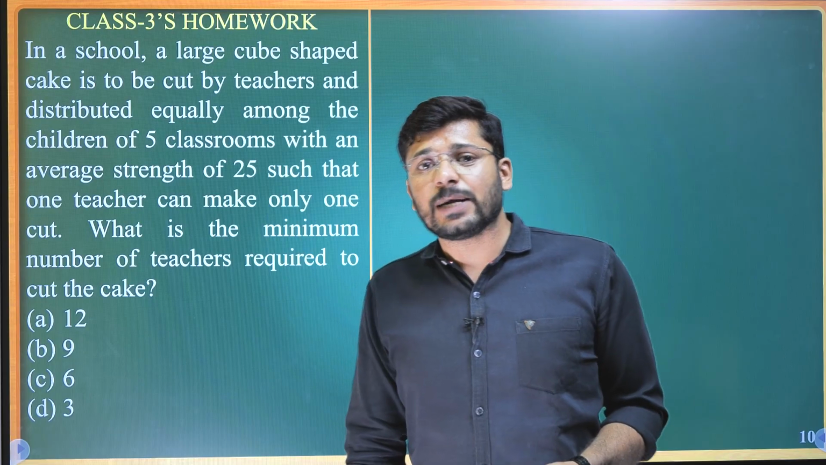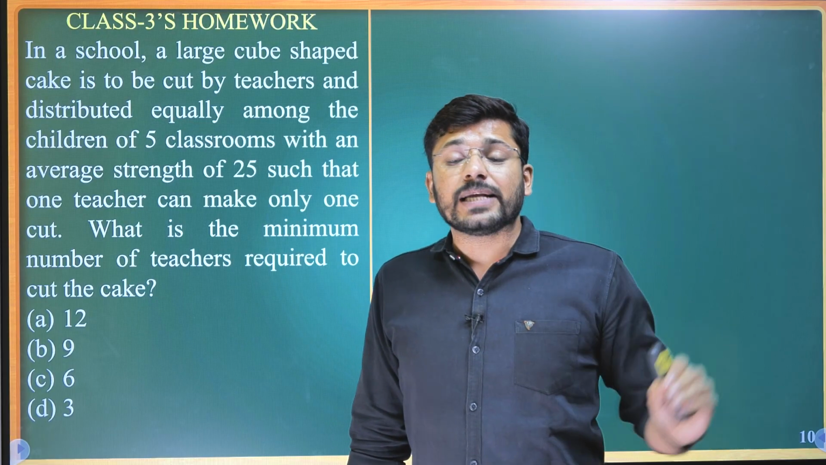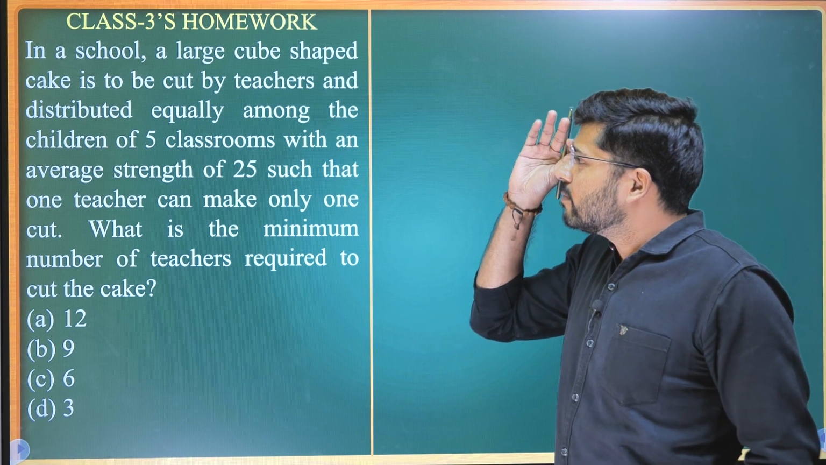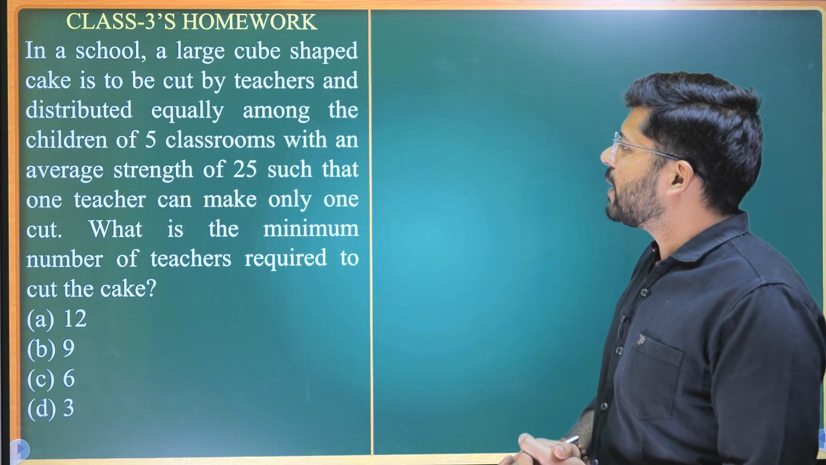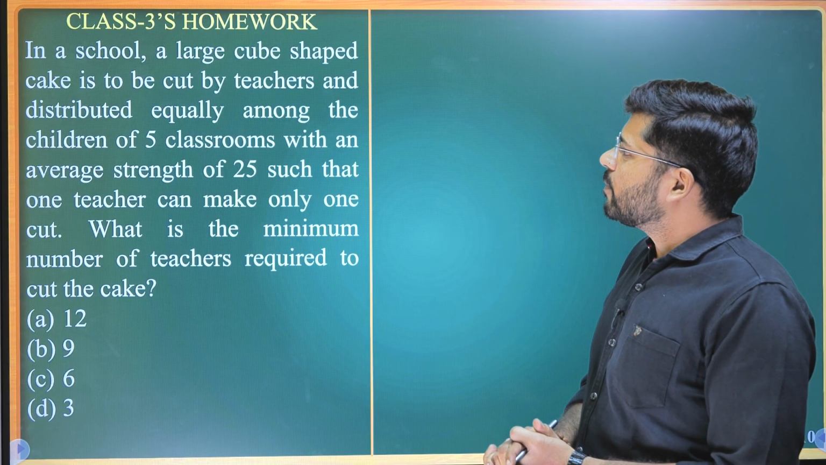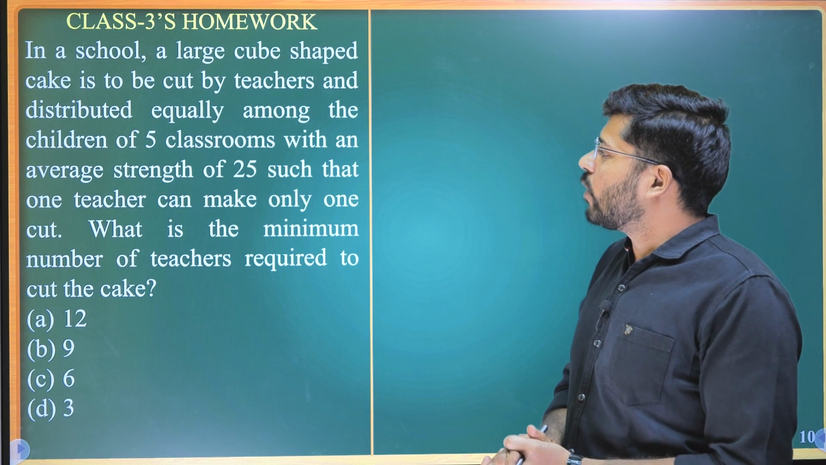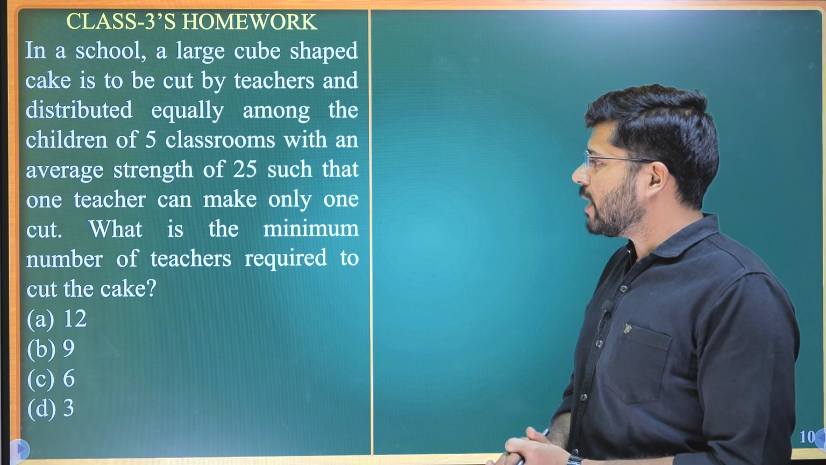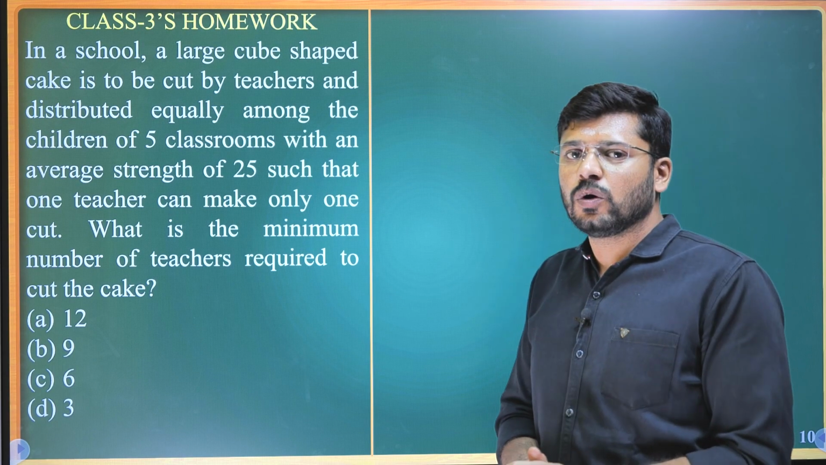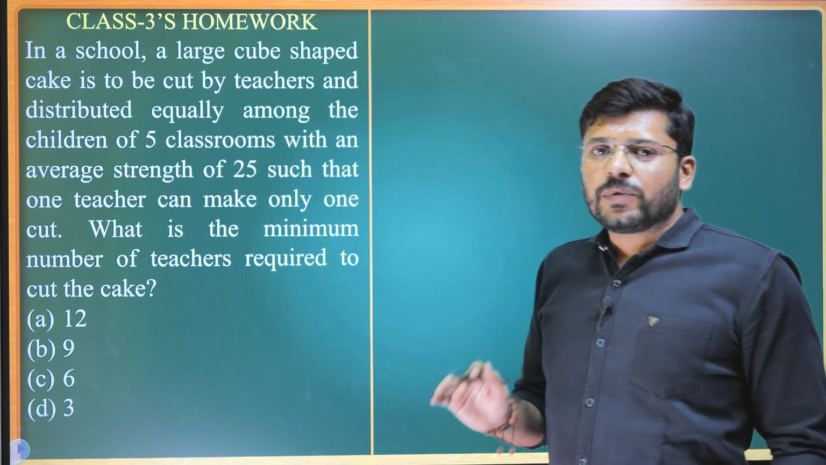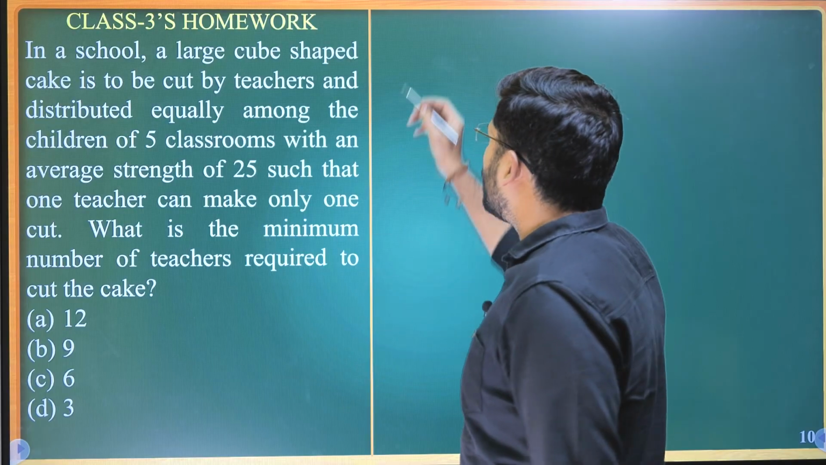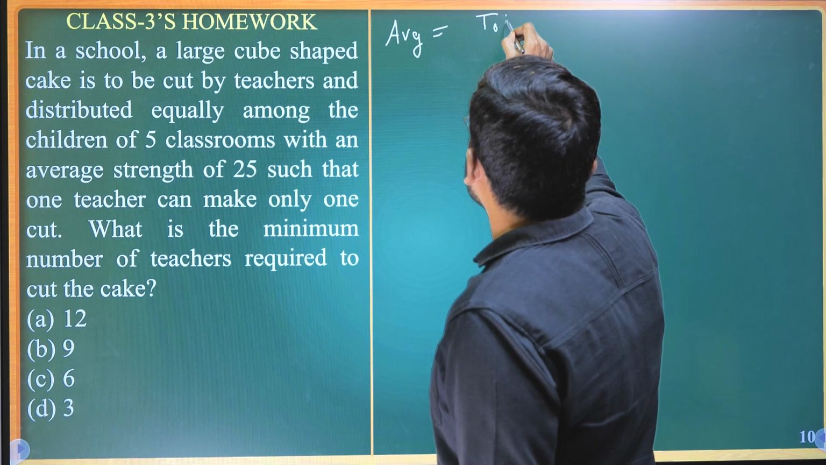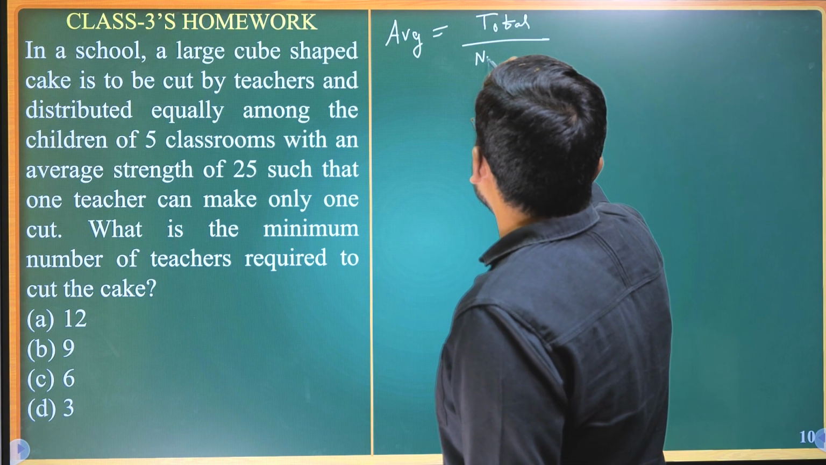Okay. Now it is time to discuss the answer to yesterday's class homework question. This was yesterday's homework question. In a school, a large cube-shaped cake is cut by teachers and distributed equally among the children of 5 classrooms with an average strength of 25, such that one teacher can make only one cut. What is the minimum number of teachers required to cut the cake? So, I had told you to use two formulas to solve this question, right? What was the first formula? The first formula was average is equal to total divided by number of items.